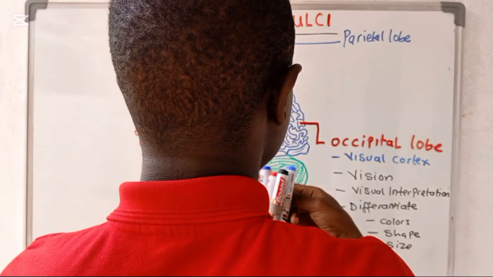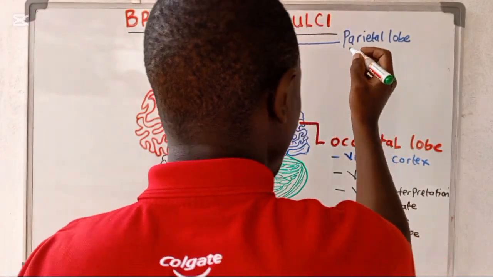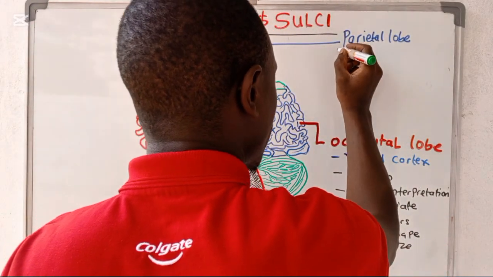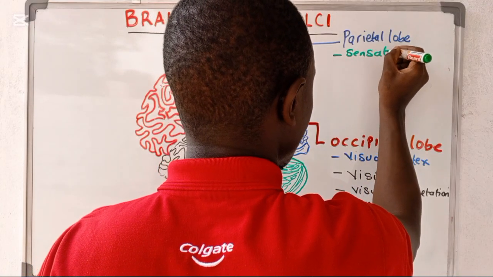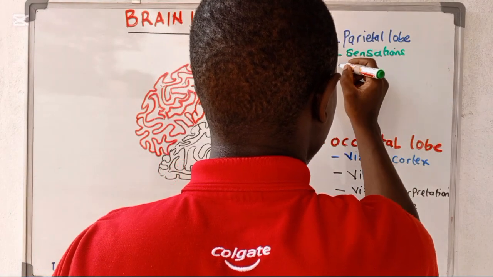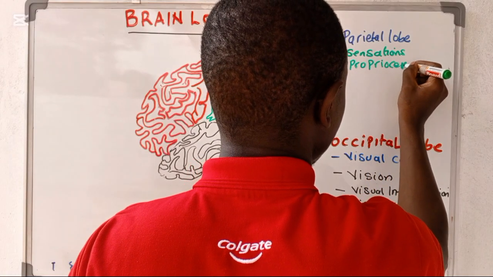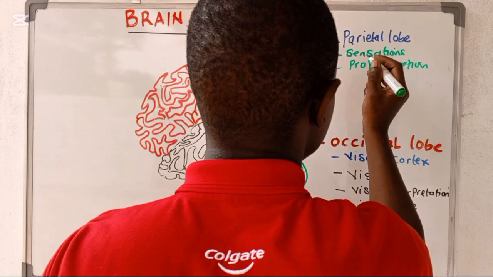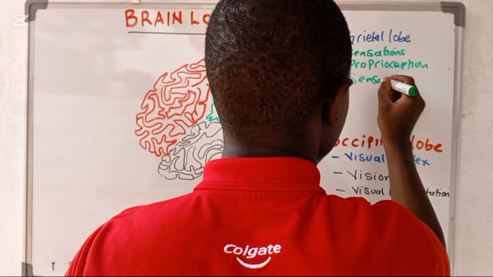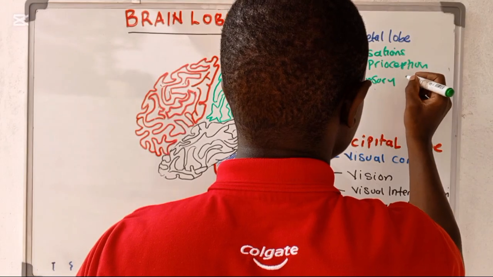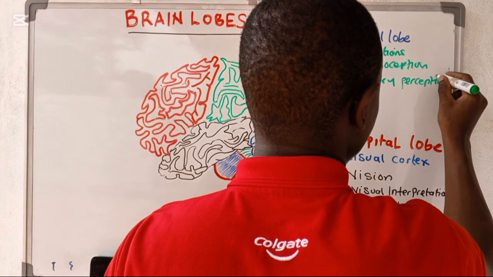The parietal lobe is going to be responsible for anything concerning sensations, what we call proprioception, and then also more of the sensory perception.